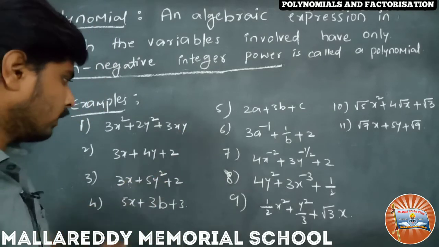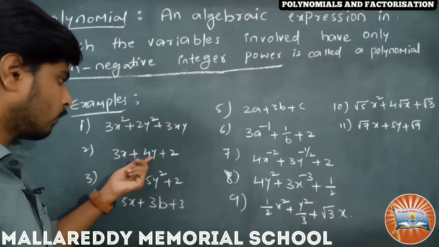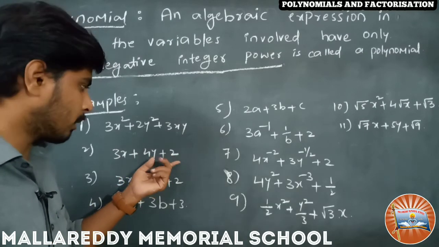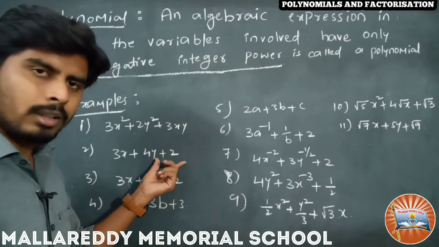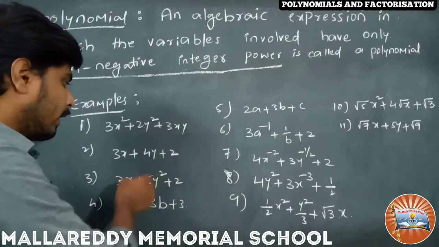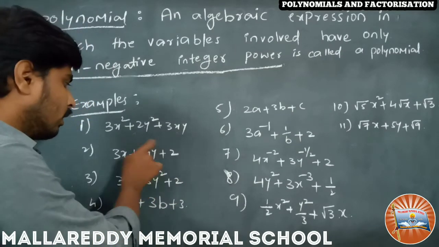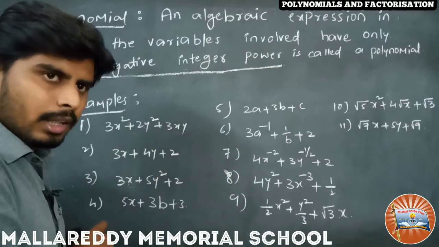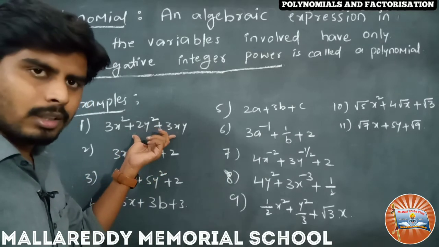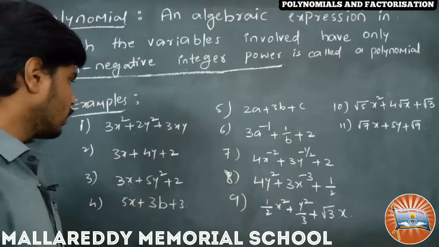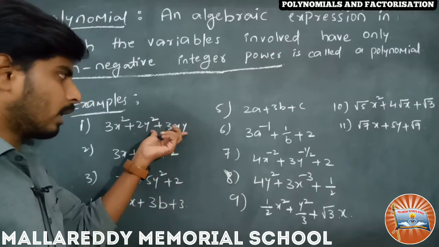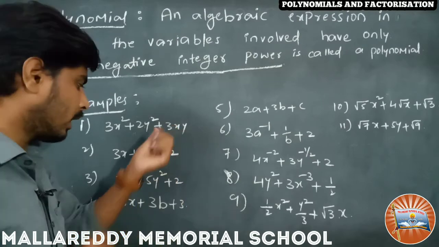Next, coming to the second one, 3x plus 4y plus 2. Is this an algebraic expression? Yes, it is an algebraic expression. And is it a polynomial? Yes, it is a polynomial also, because the involved variables x and y have positive powers. In the first example, how many terms are present here? 1, 2, 3. This polynomial has 3 terms.